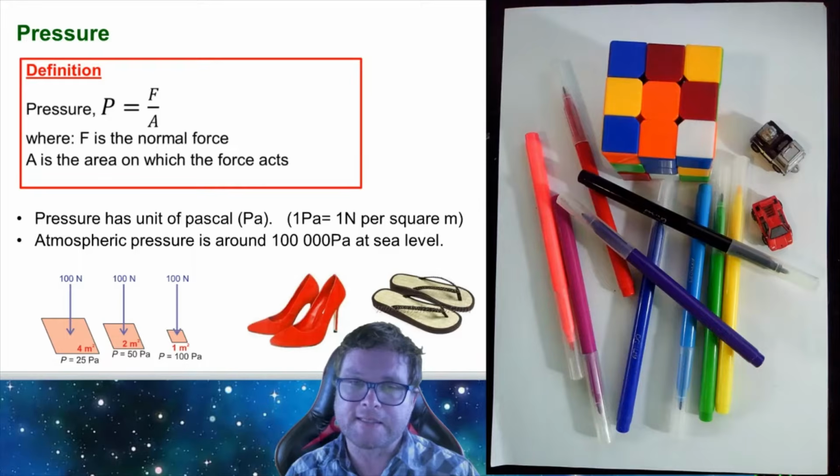And the idea with that is the same force, the person's weight, is now being applied over a much smaller area. So we have a much smaller number in the denominator, and this results in a high pressure on your foot, which increases the pain. For the slip-flops or sandals, the area of contact between the sandal and your foot is going to be much bigger. So because it's a bigger area, we have a bigger denominator term and a much smaller pressure. So in that case, it will be less painful.